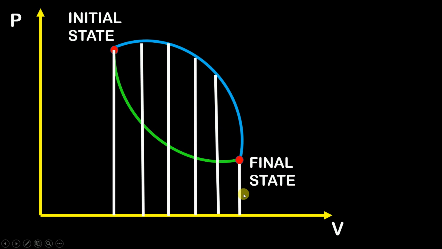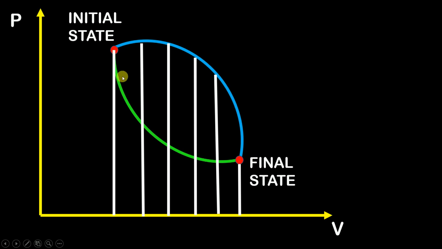So as you can see over here, the work is dependent on the path followed. And you can see that although the final state and initial state are the same, because the path is different, the value of work will also be different. Okay, so this work becomes our path function. And another example of a path function is heat. Heat is also dependent on the path followed.